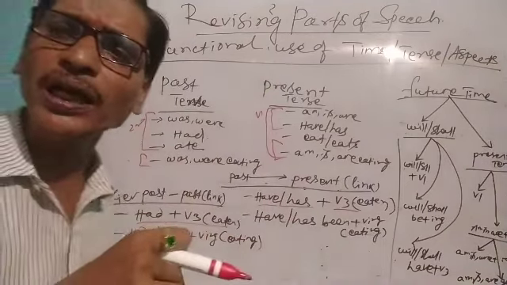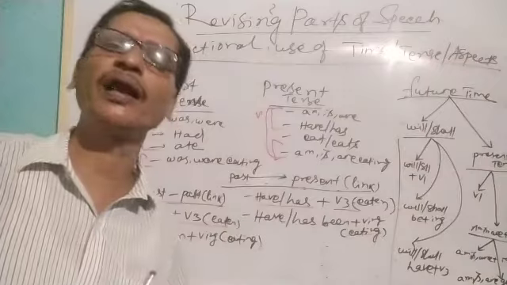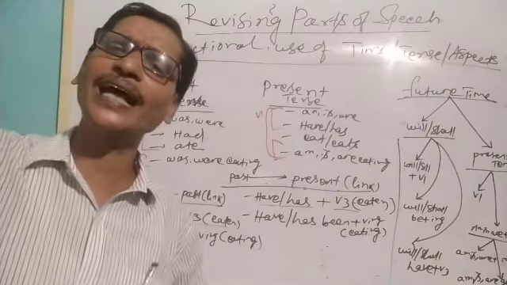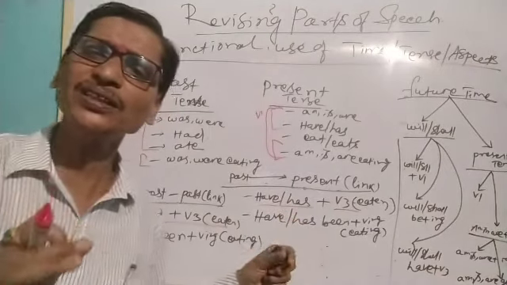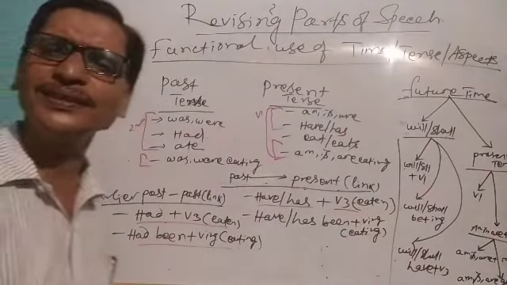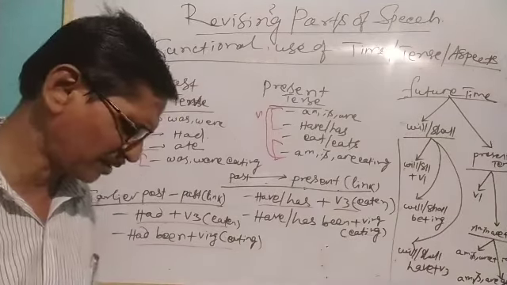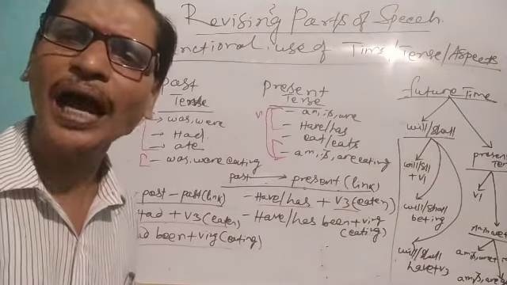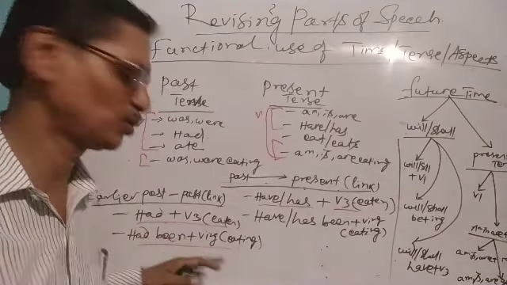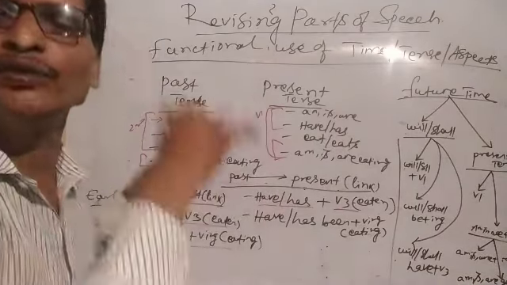When the doctor came, the patient had died. That means before the doctor came, the patient died. The first action takes had plus third form. And had been plus ing is an aspect very rarely in use. I don't think it is necessary, but being students we should know its use. Okay, you understood and you can recall.